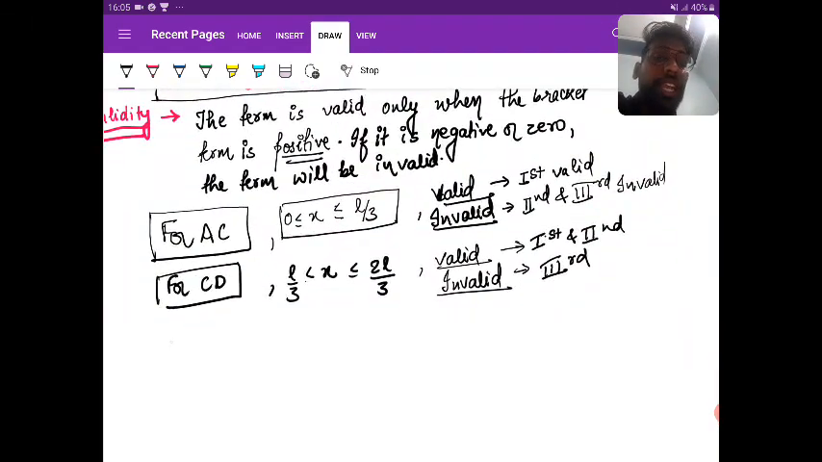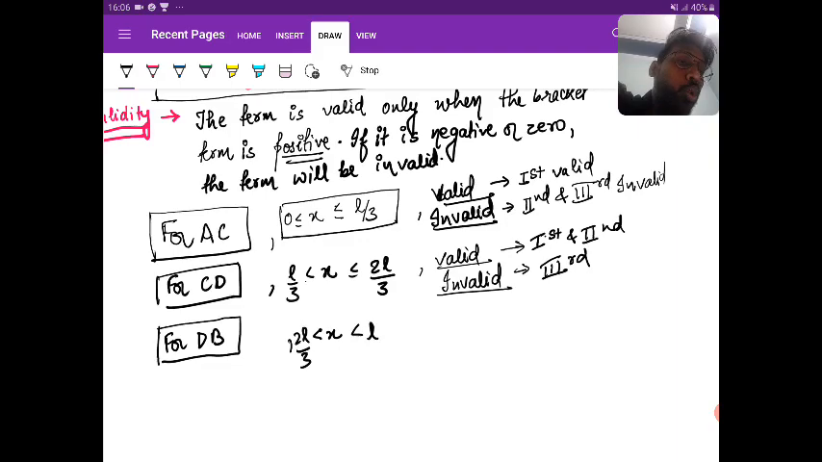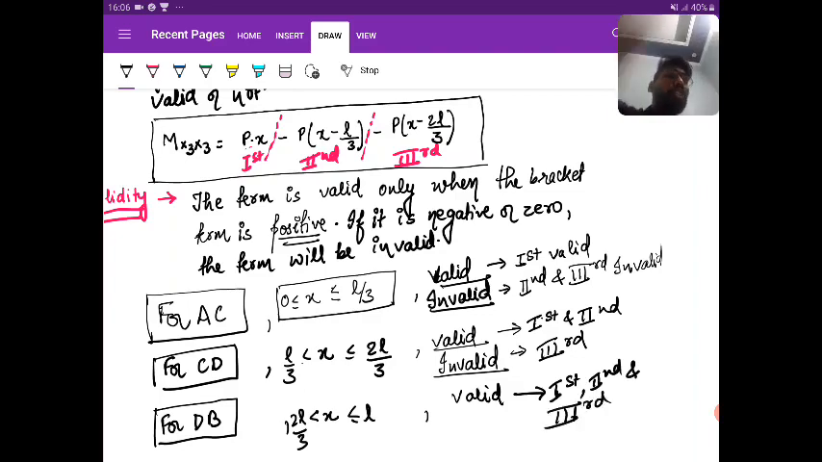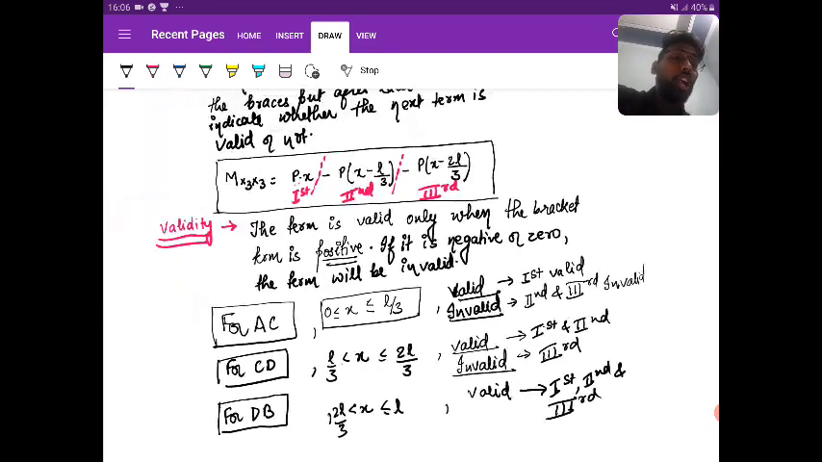Good. Next, I'm talking about dB. Here h lies between 2L by 3 and L, so h is greater than 2L by 3 and less than or equal to L. For validity, if you put any value from 2L by 3 to L, the value is greater than 2L by 3, so you can clearly see that the first, second and third terms are all valid, because all three are positive. Got my point?